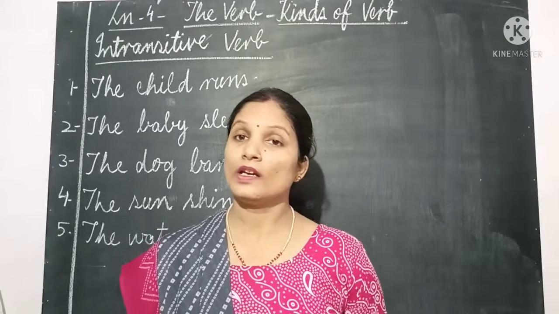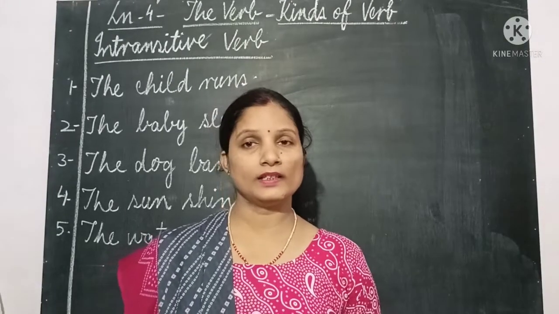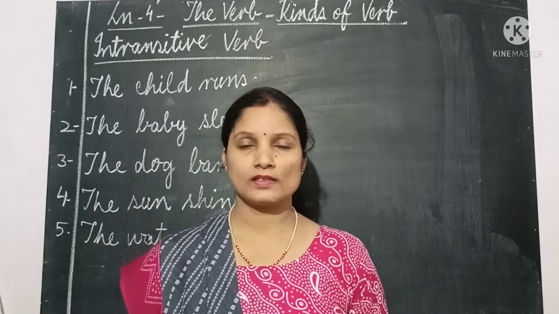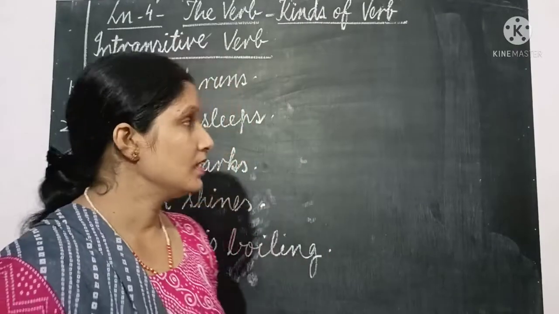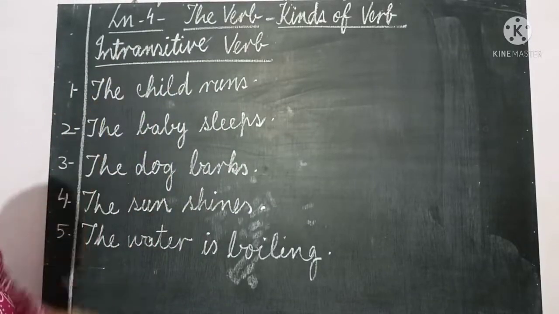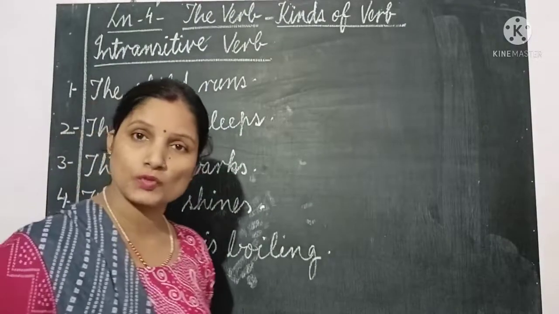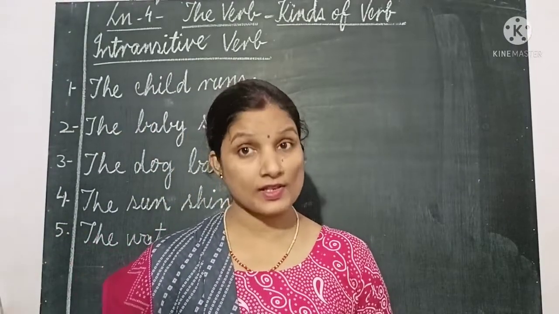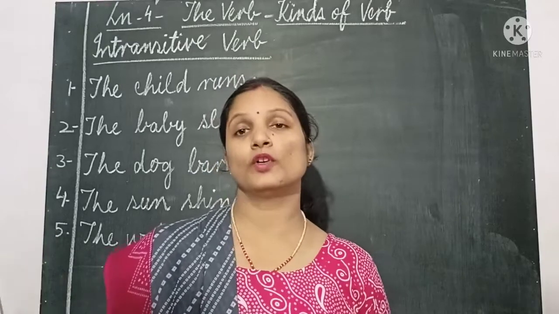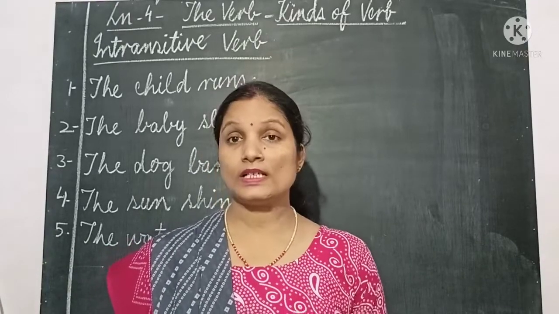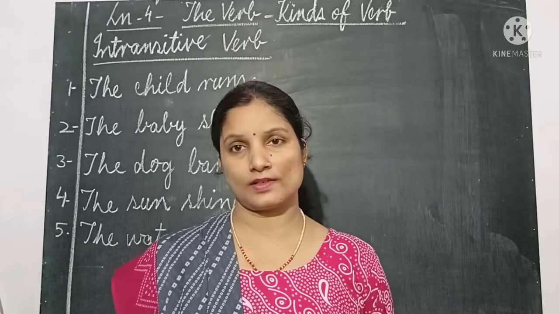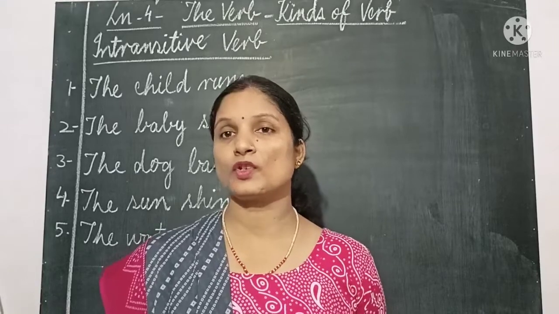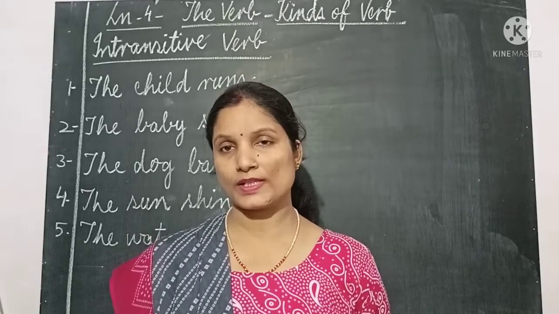Here we are going to see intransitive verb. Okay? I think there is no doubt regarding transitive verb and you have practiced also. So let's focus here. Intransitive verbs are those verbs which have no objects after them. Okay, in transitive verb what have you seen? Subject, verb and object. But here, subject and verb, that's it. It means subject and verb both are sufficient to give the complete meaning of the sentence.